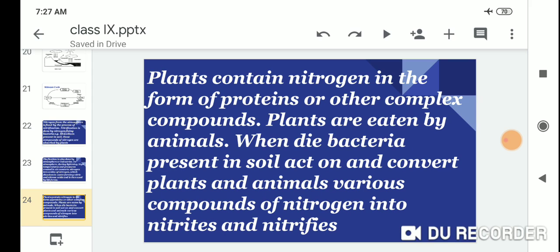Plants are eaten by animals. When they die, bacteria present in soil act on them and convert the plant and animal components of nitrogen into nitrates and nitrites.